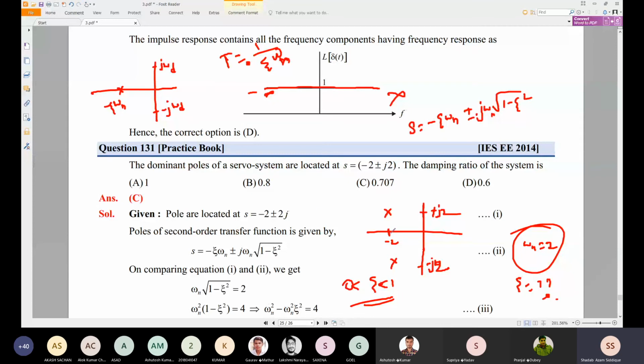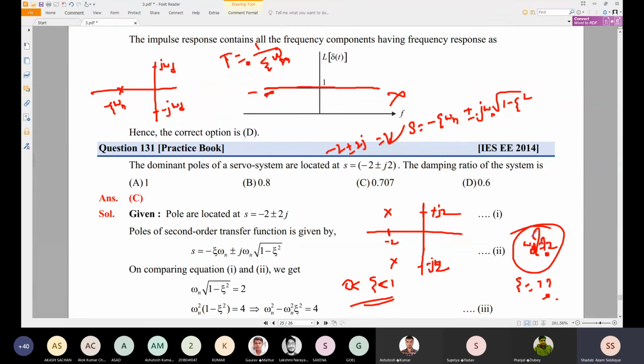So from this analogy, we have the pole location s equal to minus 2 plus or minus 2j. So minus 2 is nothing but zeta omega n, so zeta omega n is equal to 2, and omega n square root of 1 minus zeta square, which is omega d, is also 2.